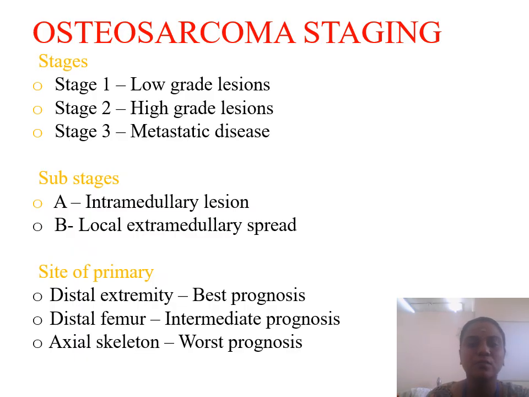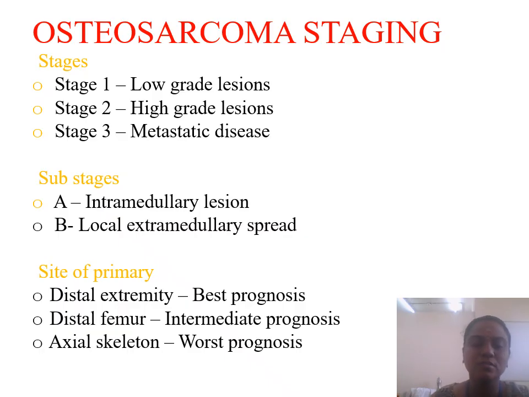This is the staging of osteosarcoma, where we stage the tumor based on histopathology as stage 1, low grade lesion, stage 2, high grade lesion, and stage 3, metastatic disease. There are substages: if it arises within the intramedullary region, we call it substage A, that is an intramedullary lesion. B is local extramedullary spread.